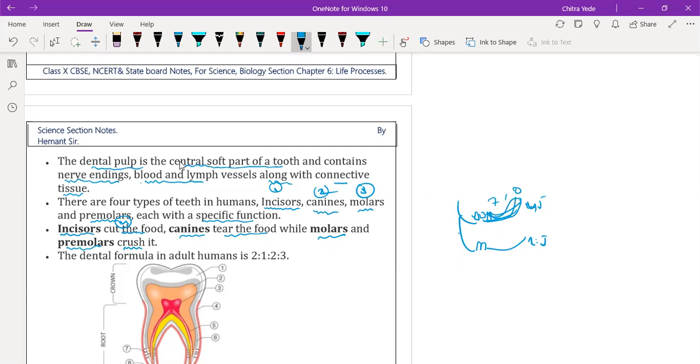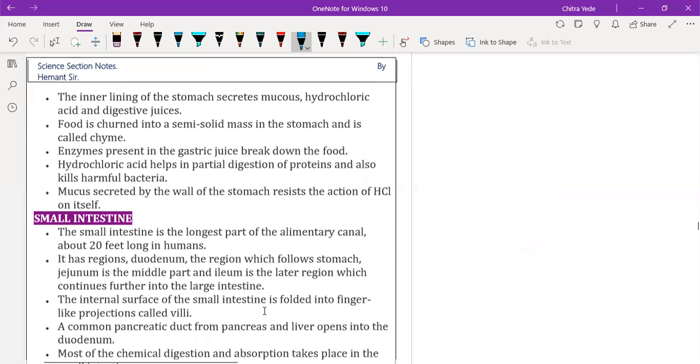The number of teeth in combination is 2:1:2:3. So here 2, then 1, then 2, and then 3. The first two are incisors; they help to cut the food. The second is the canine; it helps to tear the food. Then we have the pair of 2 and this 3 teeth. They are premolars and molars. They help in crushing the food. I think we have a diagram for that also.